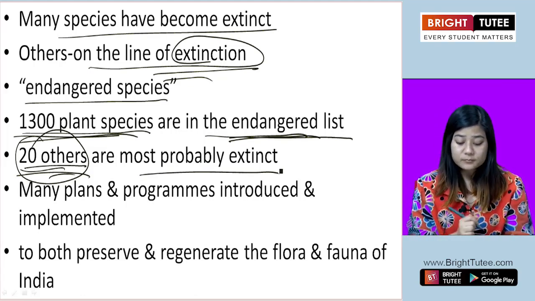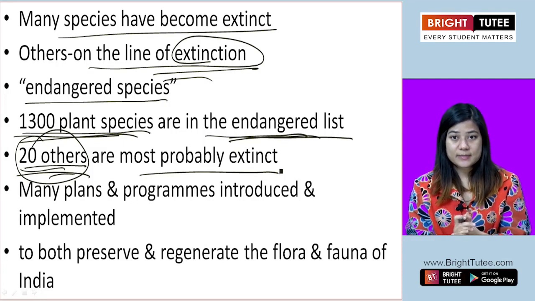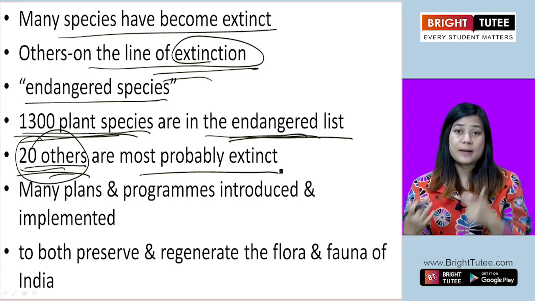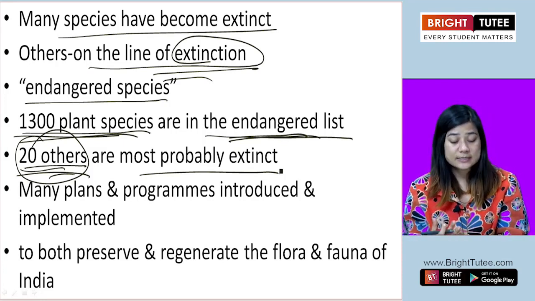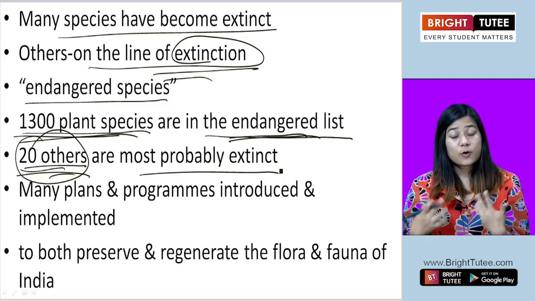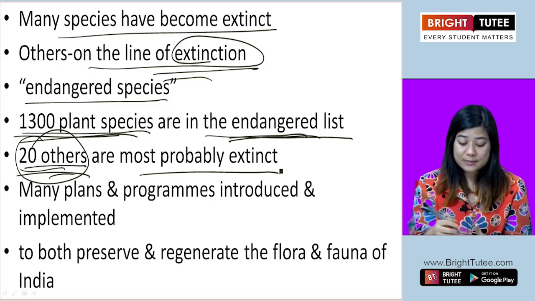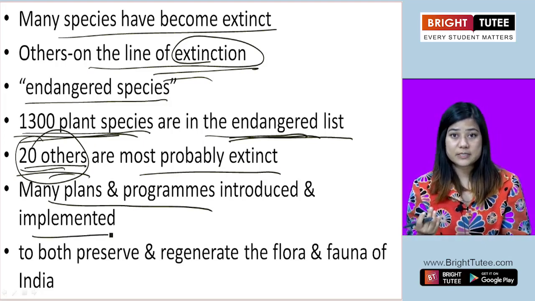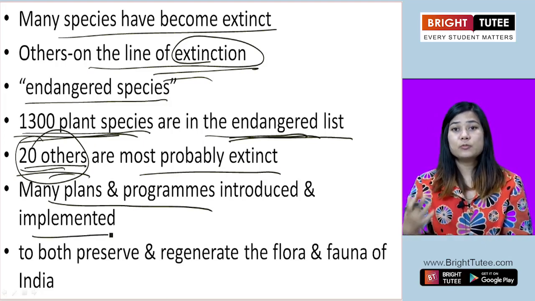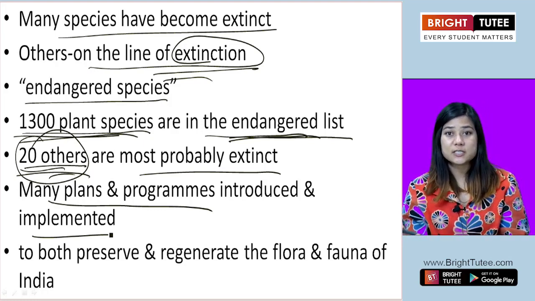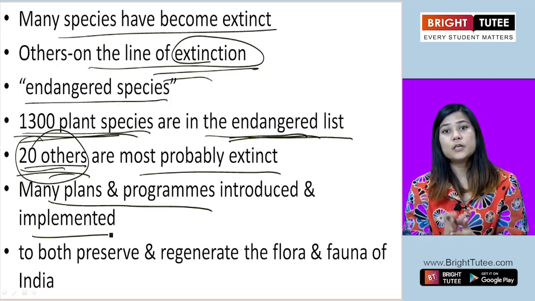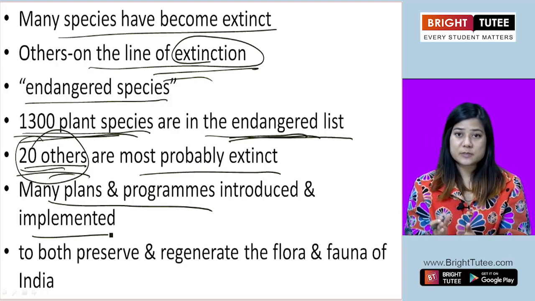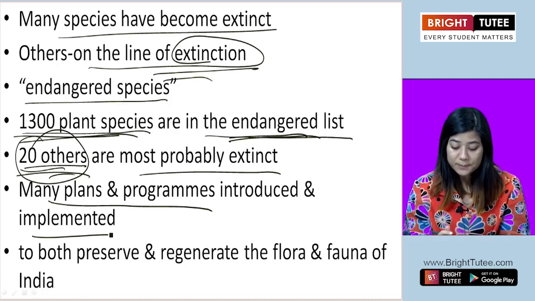Now, in order to stop plants and animals from becoming extinct, what has been done? Many plans and programs have been introduced and implemented so that steps towards prevention of extinction and protection of plant and animal species are taken.